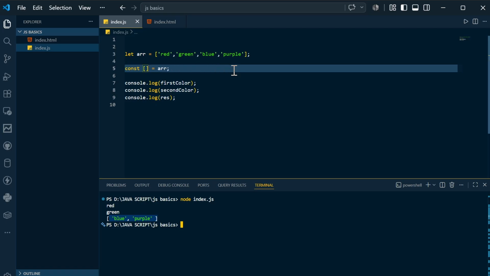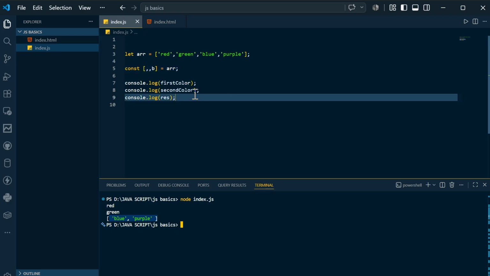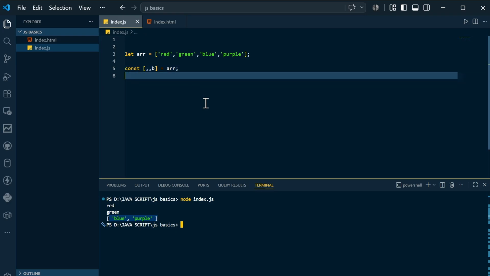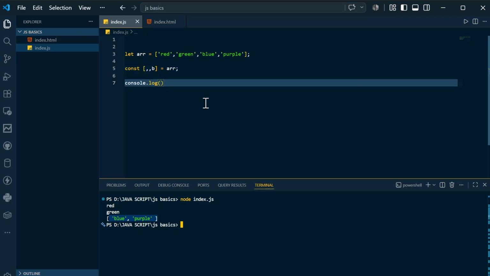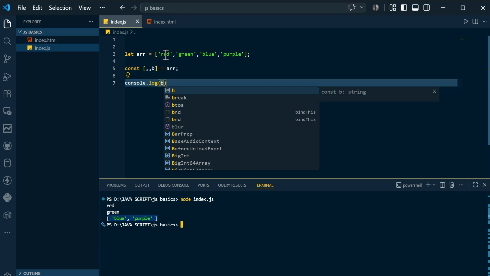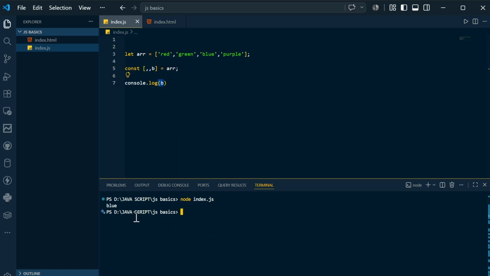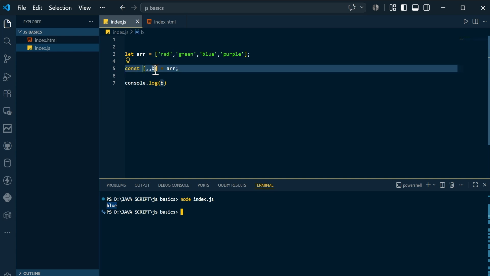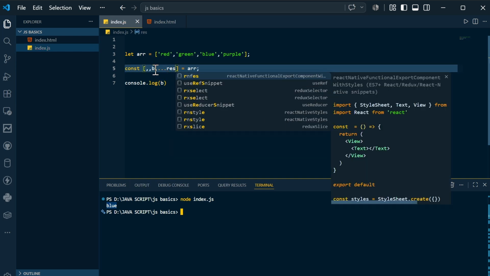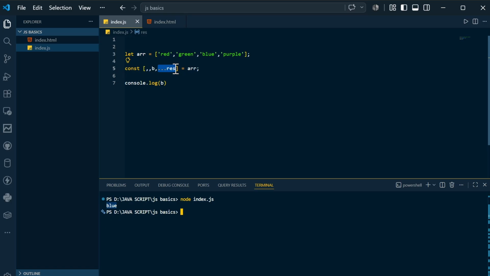Not only that, if you say comma and b, and simply print b, this is the first comma, this is the second comma, and the third one is blue, so blue will be printed. If you compile and run, you can see blue is printed. Again, if you make comma and then rest, all the other values will come into this.